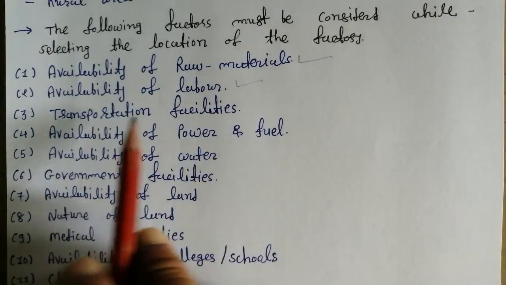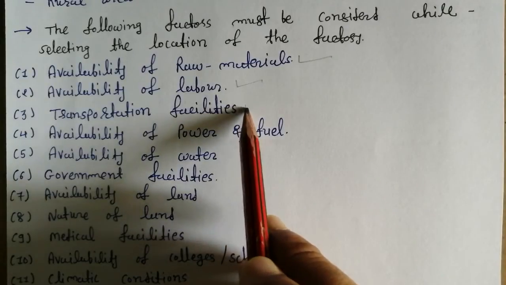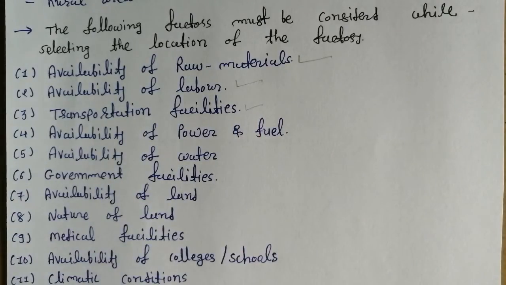Third one, you can see transportation facility, right? Whenever our production continues, our product goes to the market, and at that time transportation facilities are required.